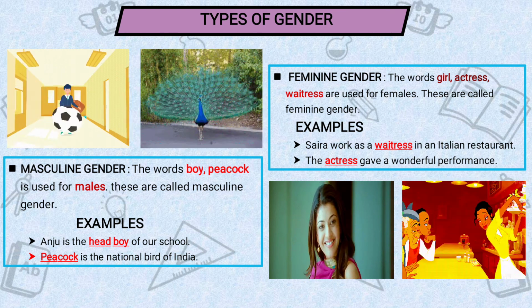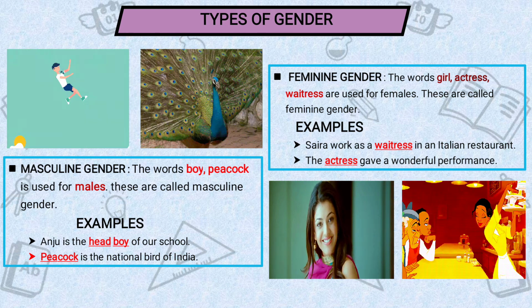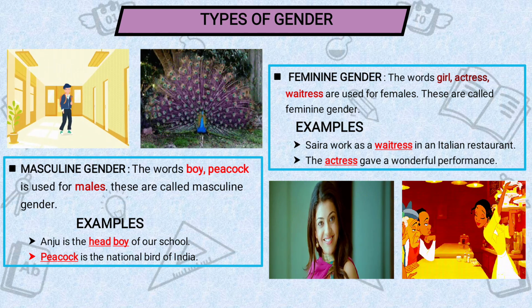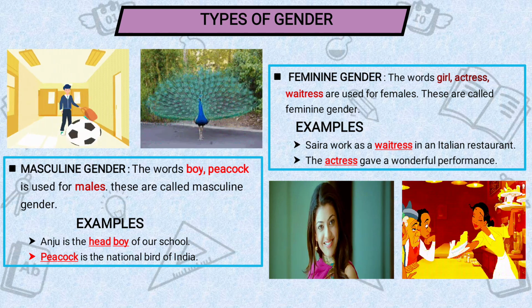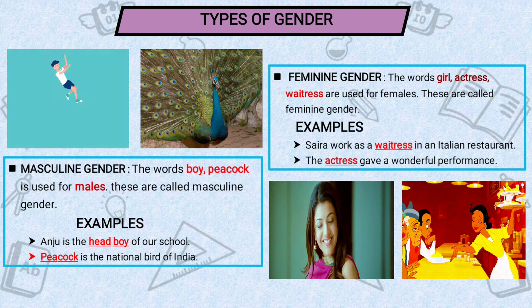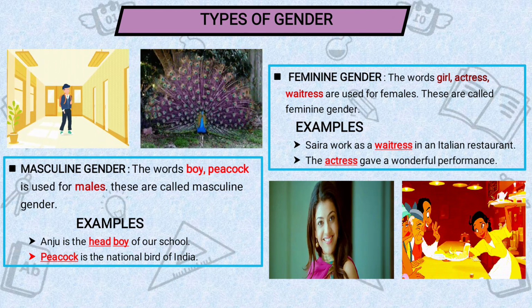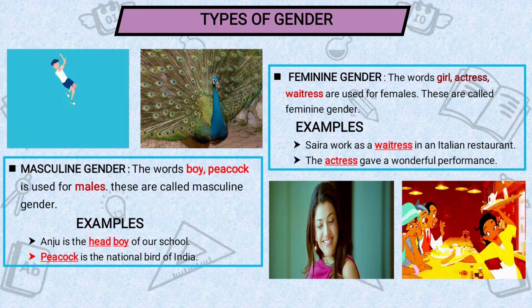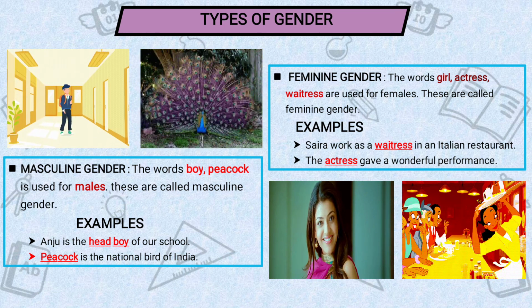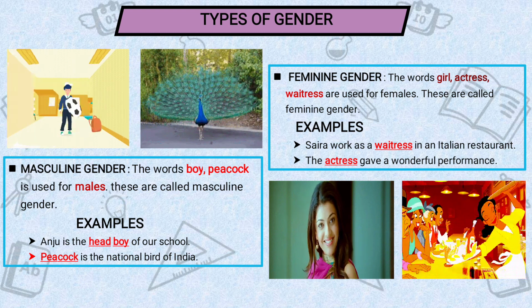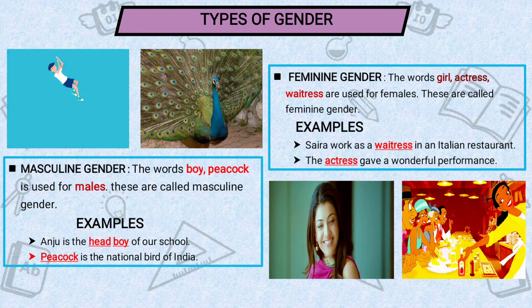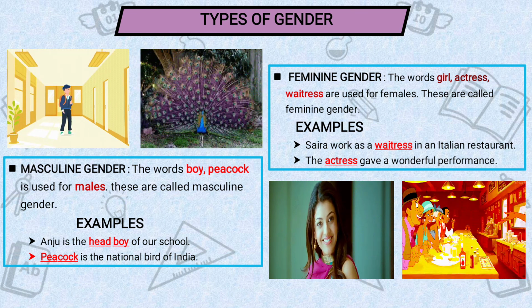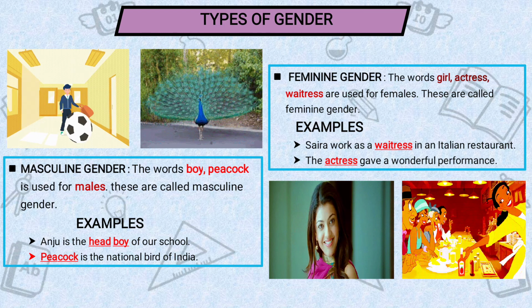Okay. Now see in the picture. Okay. She's giving a performance. The actress, one of the actresses there. So she's a girl, she's female. That's why the gender of her, what is it? Feminine gender. Now you see she is serving in the restaurant, Italian restaurant. Who is she? Syra. Syra is a girl. Okay, that's why she comes in the feminine gender.